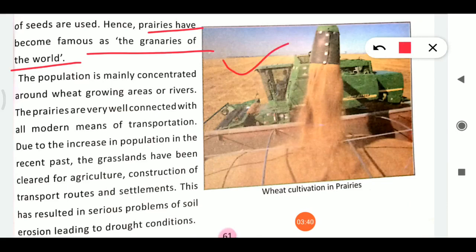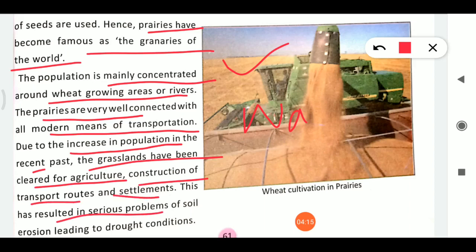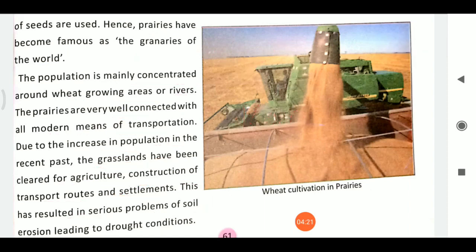Which grasslands are known as granaries of the world? The prairies. If we talk about the population, it is mainly concentrated around the wheat growing areas or rivers, and the prairies are well connected with modern means of transportation. Due to the increase in population in the recent past, grasslands have been cleared for agriculture, construction of transport routes and settlements. This has resulted in serious problems of soil erosion leading to drought conditions.